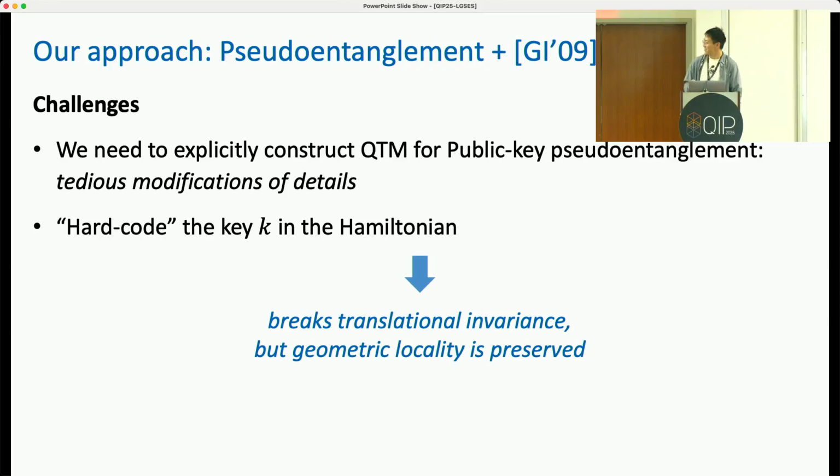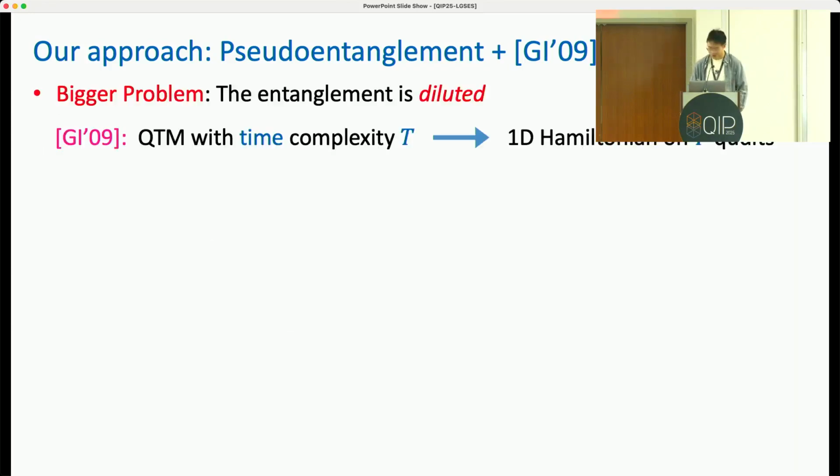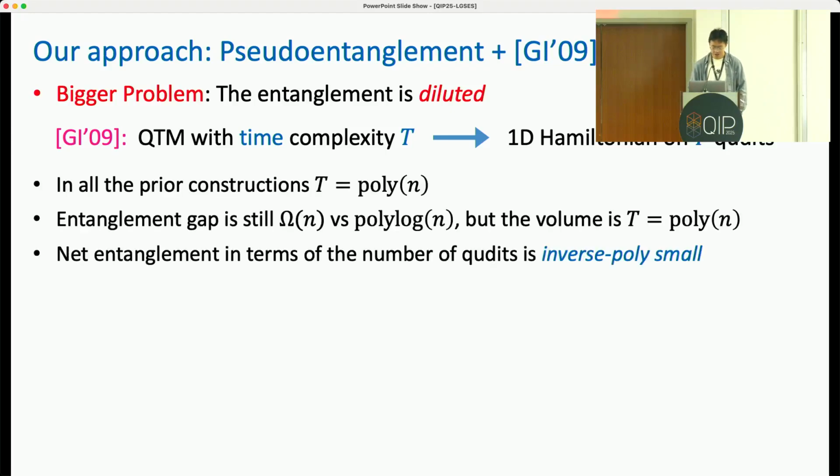Okay, unfortunately, this is still not the end of the story, but we got a bigger problem that the entanglement is diluted throughout the way. So what do I mean by diluted? Just recall that this Gottesman-Irani construction will give you a Hamiltonian with size t, where t is the time complexity. In all the prior pseudo-entanglement constructions, this time complexity is polynomial in terms of the number of qubits, where this polynomial is actually rather large.